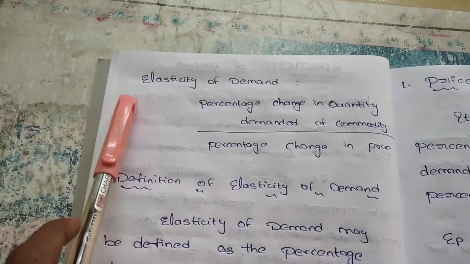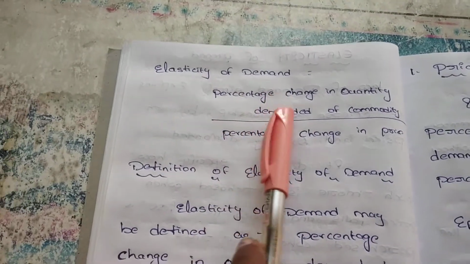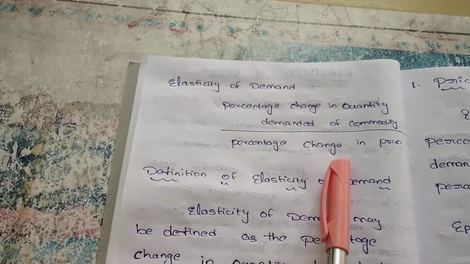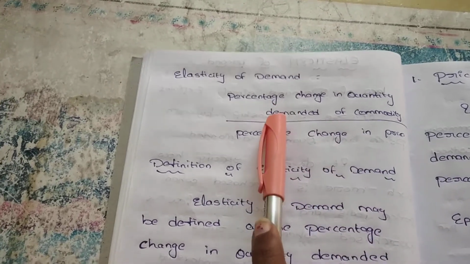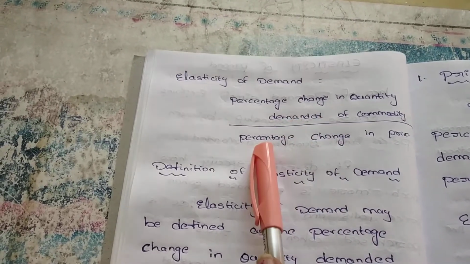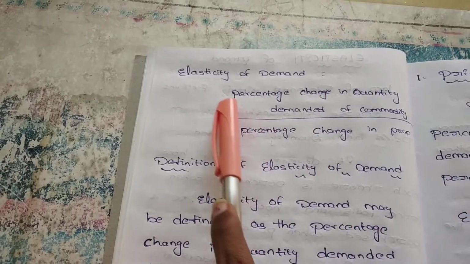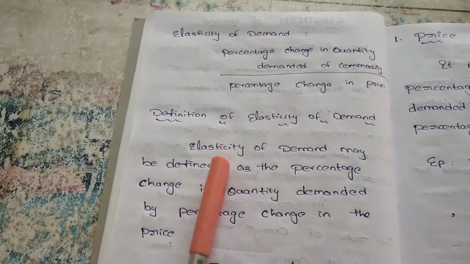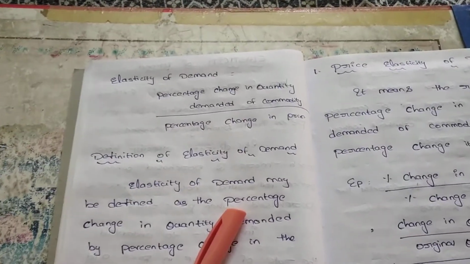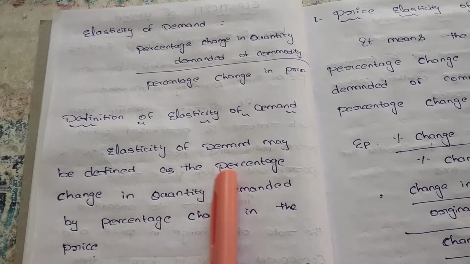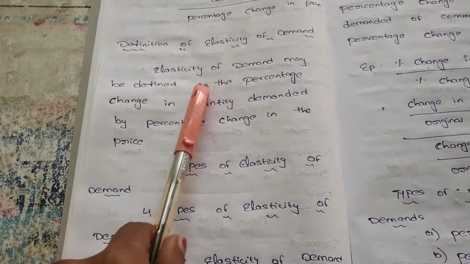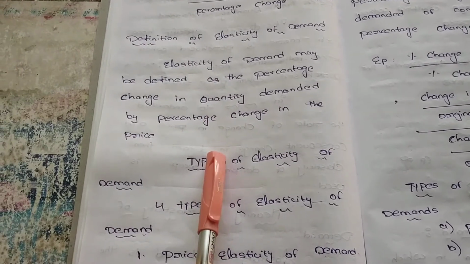Next, elasticity of demand is equal to the percentage change in quantity demanded of a commodity divided by the percentage change in price. That means how much percentage change in quantity demanded, divided by how much percentage change in price. You can say it is the elasticity of demand. Definition of elasticity of demand: it may be defined as the percentage change in quantity demanded divided by the percentage change in price.